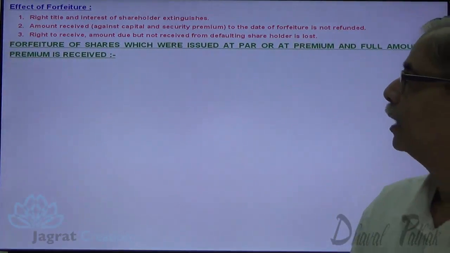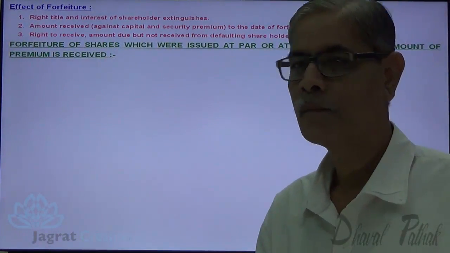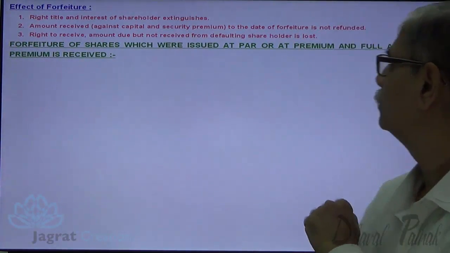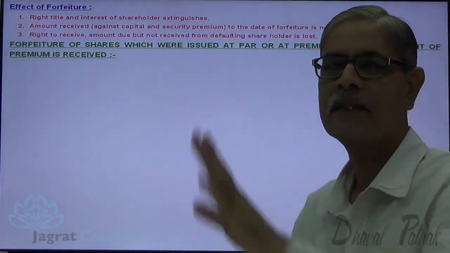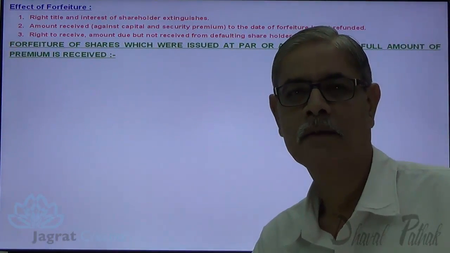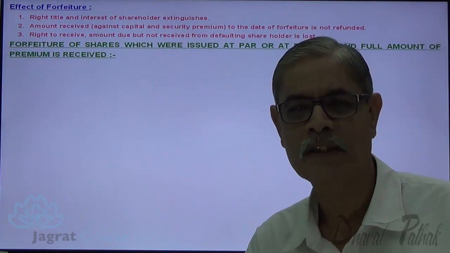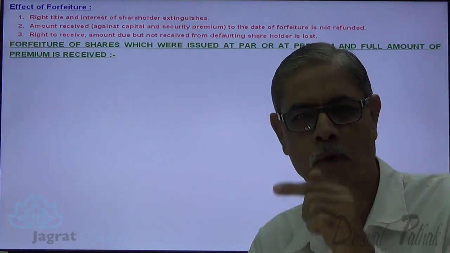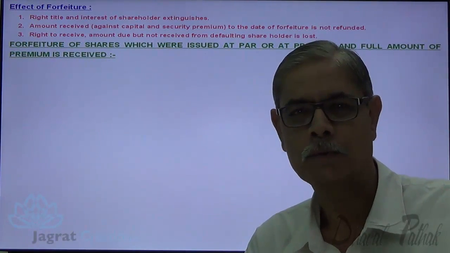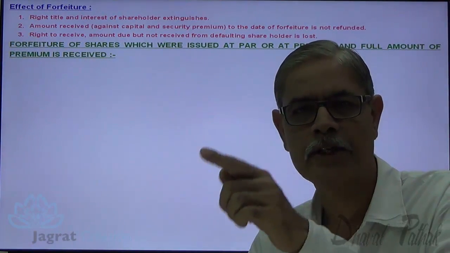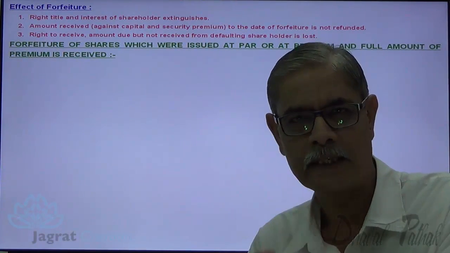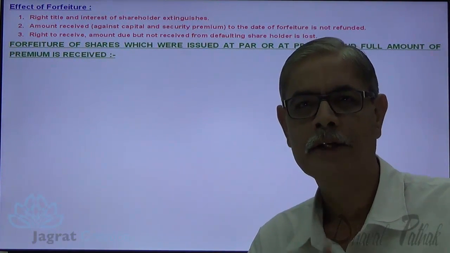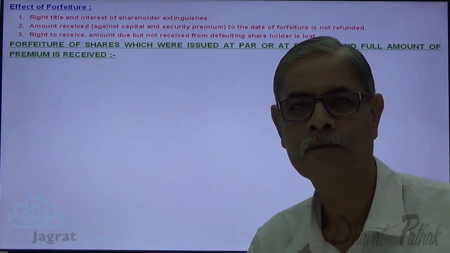Now, I want to discuss the forfeiture of shares which were issued at par or at premium, where the full amount of premium is received. So what options do I want to consider? One, shares originally issued at par, forfeited and reissued. Two, shares originally issued at premium, premium is received, shares forfeited for non-payment and reissued. This is what I want to consider.